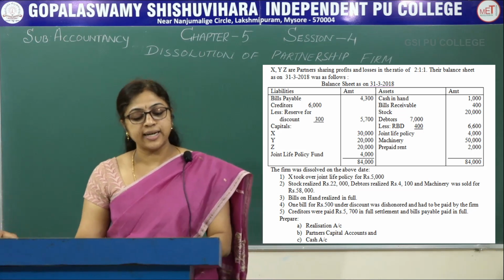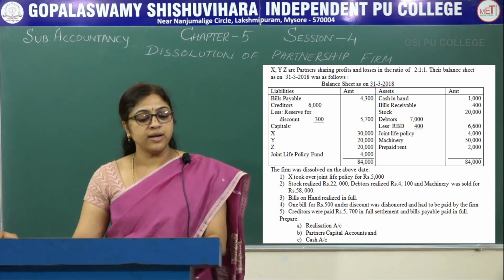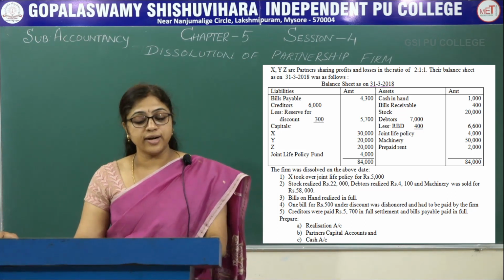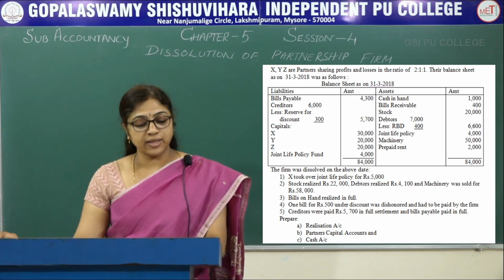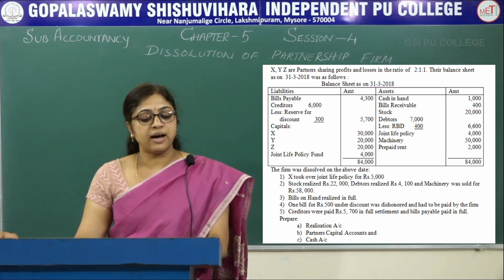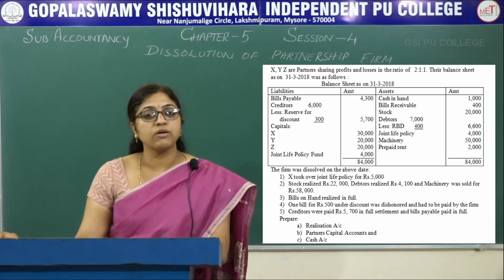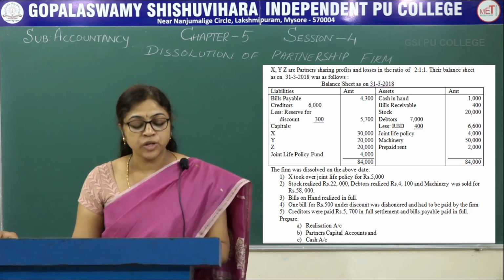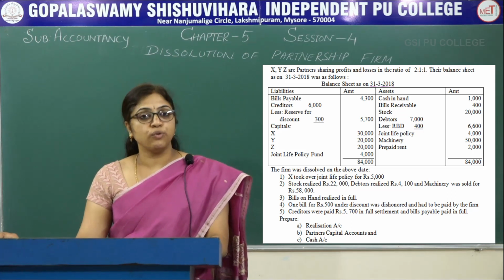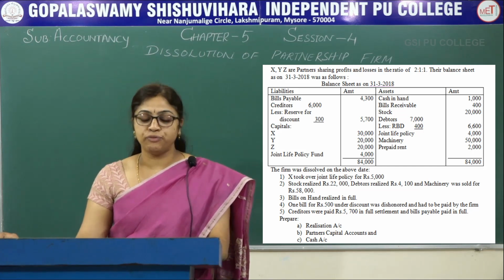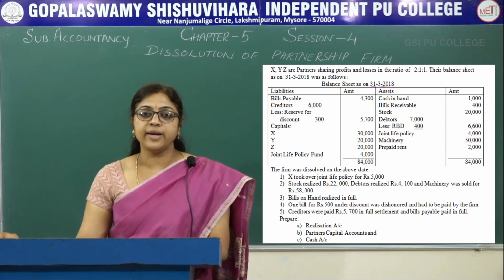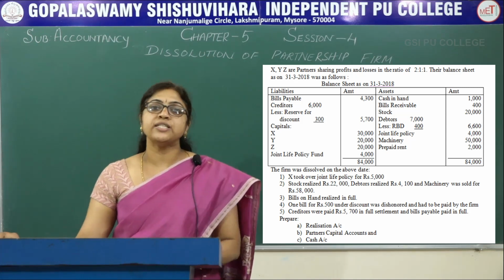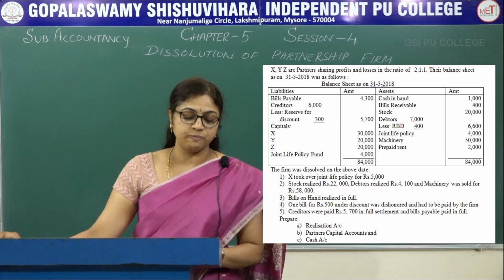On the asset side, cash in hand 1,000, bills receivable 400, stock 20,000, debtors 7,000, inner column less RBD 400, outer column 6,600. Joint life policy 4,000, machinery 50,000, prepaid rent 2,000. So total of the balance sheet is 84,000.